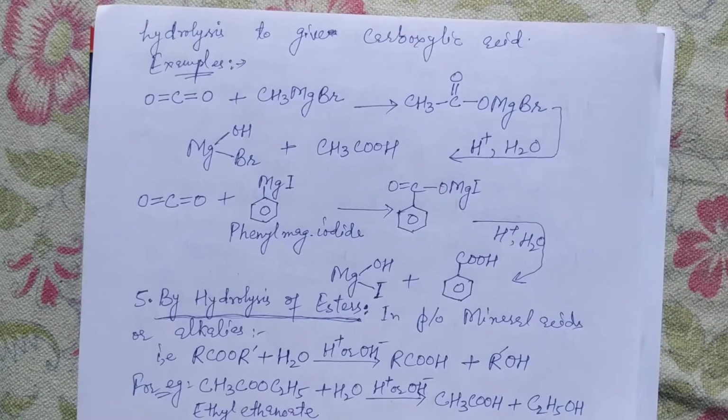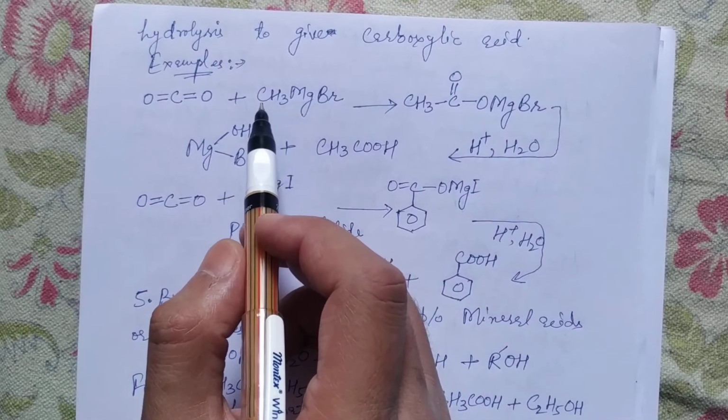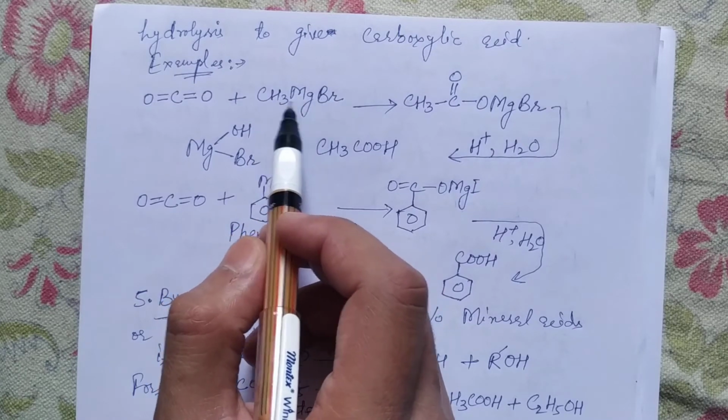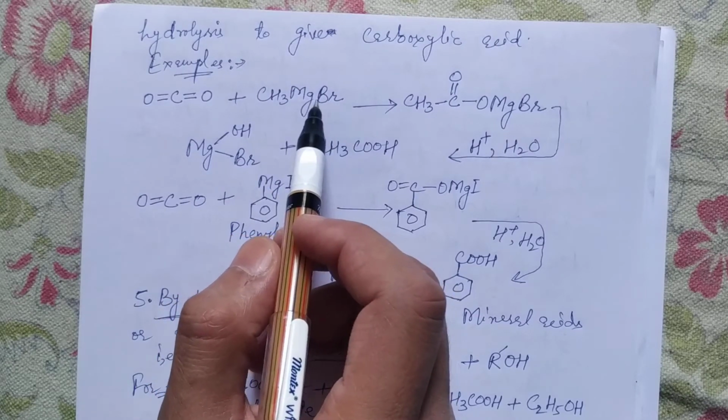How? First of all, you are seeing here the attack from the methyl group of this Grignard's reagent, methyl magnesium bromide.